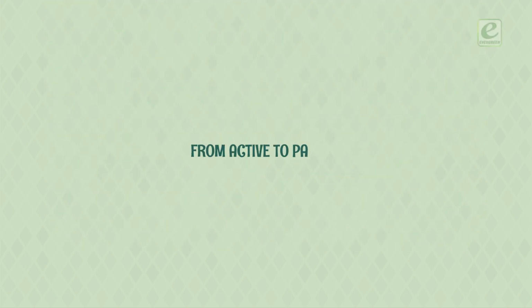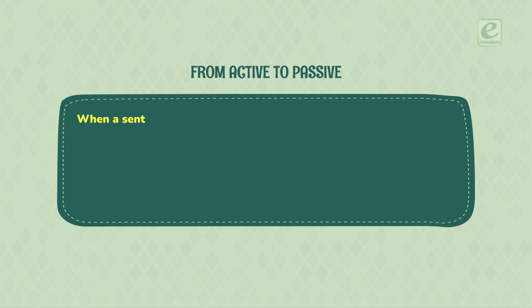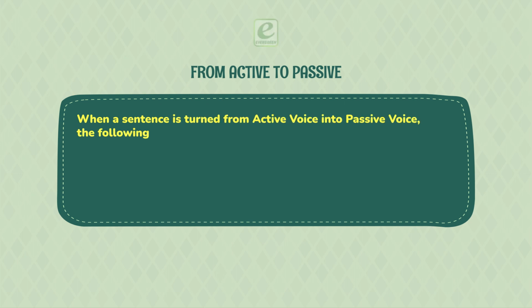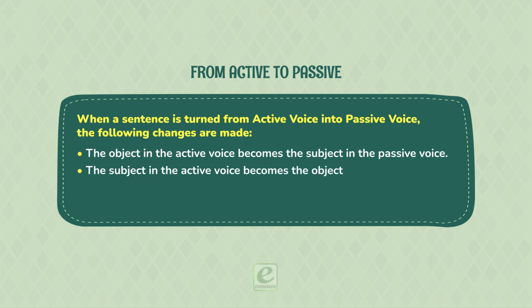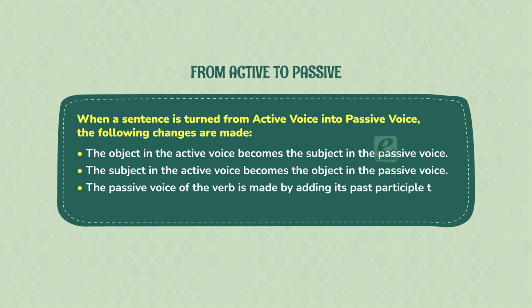From active to passive. When a sentence is turned from active voice into passive voice, the following changes are made. The object in the active voice becomes the subject in the passive voice. The subject in the active voice becomes the object in the passive voice. The passive voice of the verb is made by adding its past participle to some form of the verb to be: is, am, are, was, were, been, being.